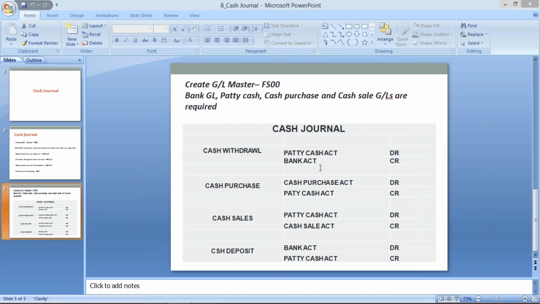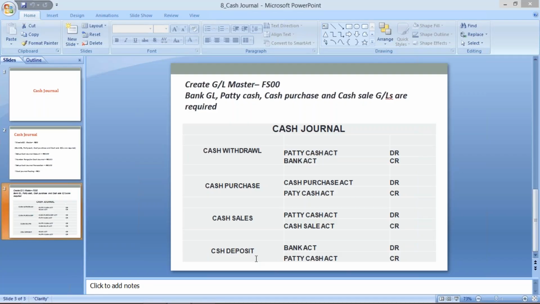This is the accounting entry. The petty cash GL is going to be debited, and the bank account is credited. And there may be a cash deposit also. Let's suppose they have sold scrap worth 10,000 rupees, and already they have 17,000 rupees in the petty cash GL, so there is a surplus balance. There is a rule that we cannot maintain more than 20,000 rupees in the petty cash GL.